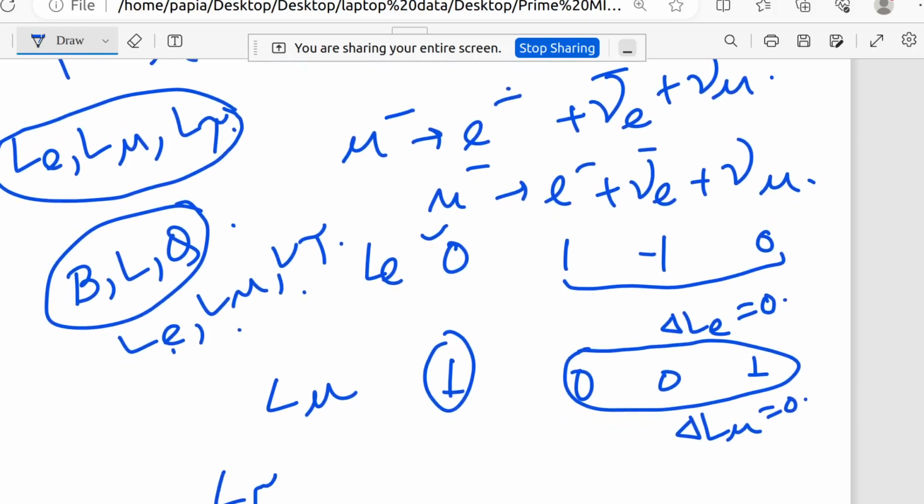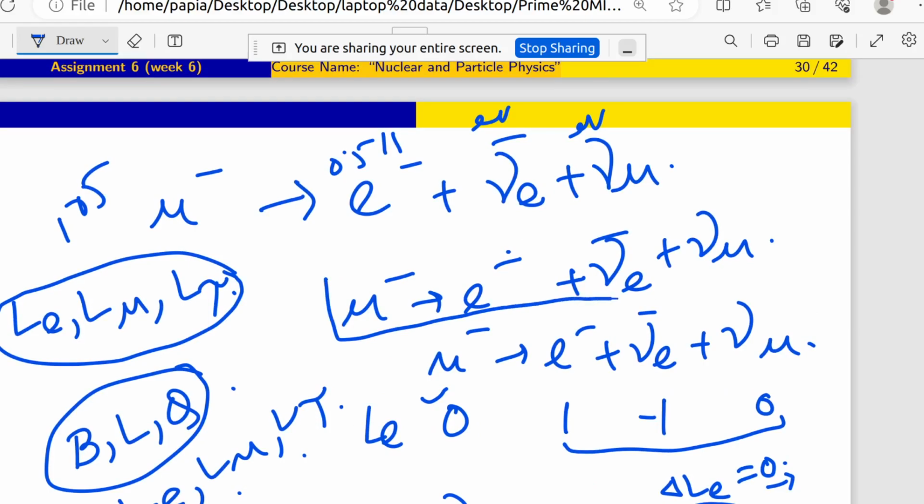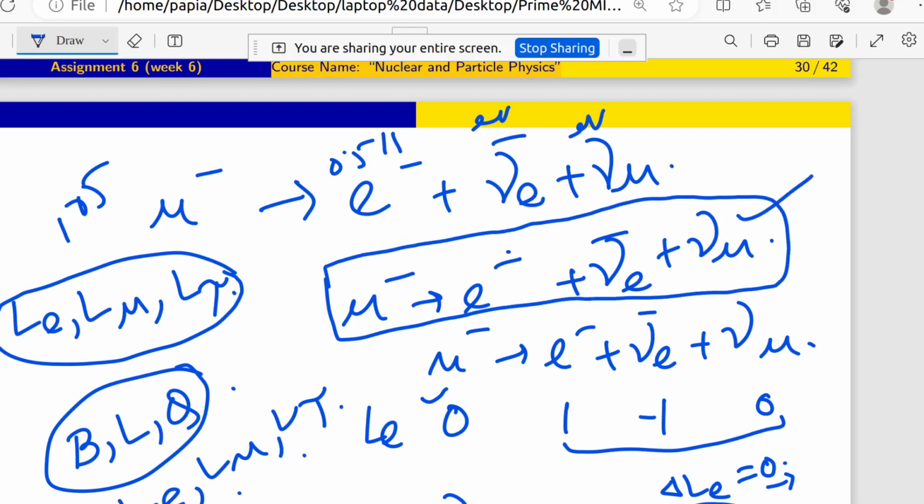Now coming to L tau. Mu minus has L tau 0, e minus 0, nu e bar 0, nu mu 0. So as a whole delta L tau is 0. Now you can see from this picture that we have delta Le equals 0, delta L mu 0, delta L tau 0. That means independently and separately all the lepton type quantum numbers are conserved. So as it has no problem on any type of quantum number, this type of reaction is possible.